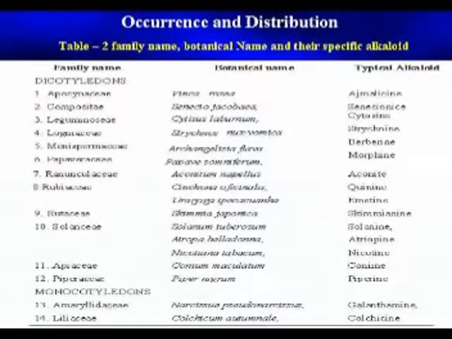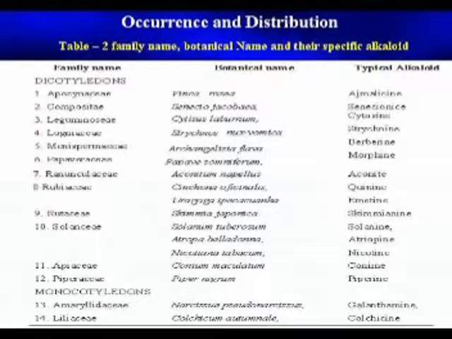Next, Compositae, Senecio jacobaea, senecionine. Third, Leguminosae, Cytisus laburnum, cytisine. Fourth, Loganiaceae, Strychnos nux-vomica, strychnine. Fifth, Menispermaceae, Archangelisia flava, typical alkaloid berberine.